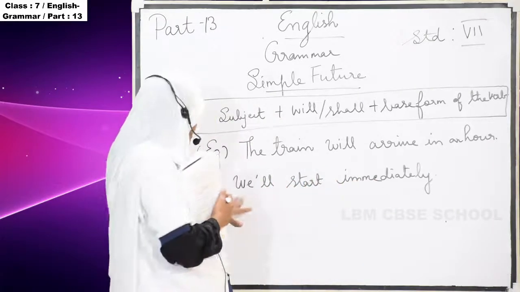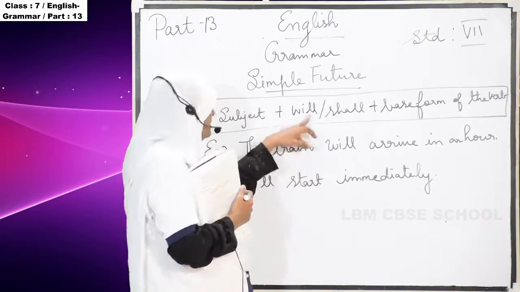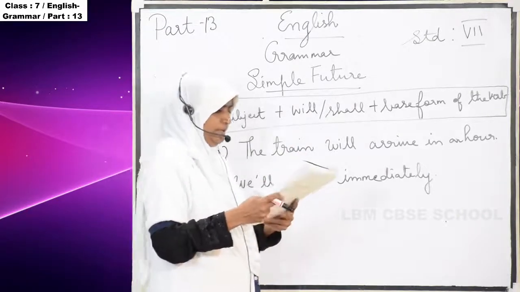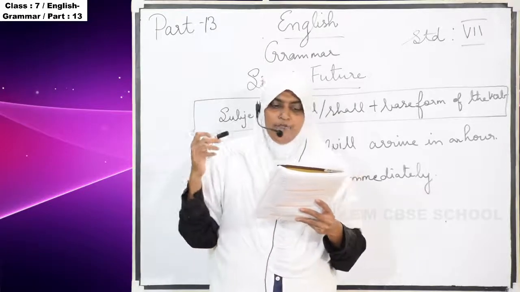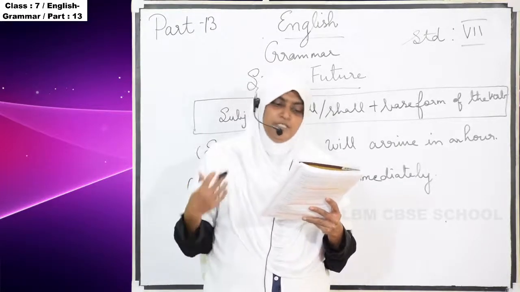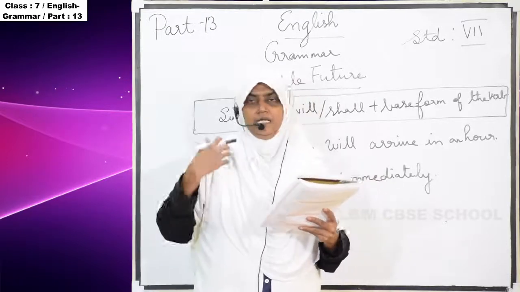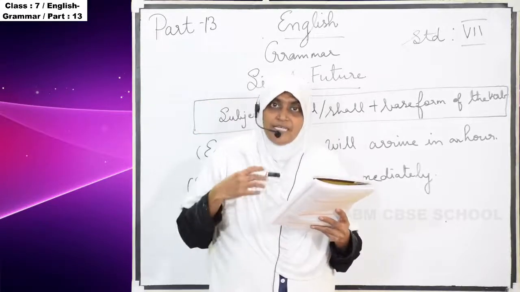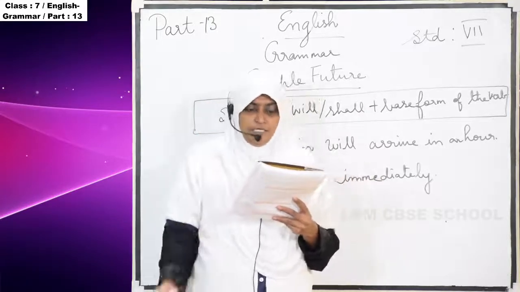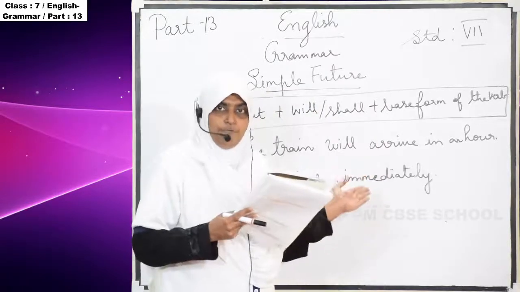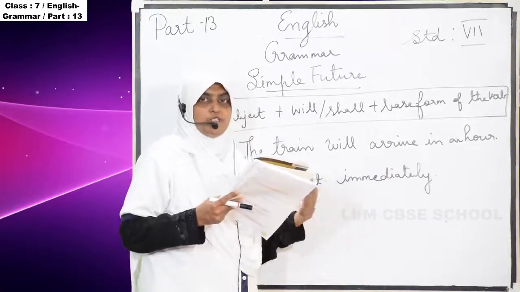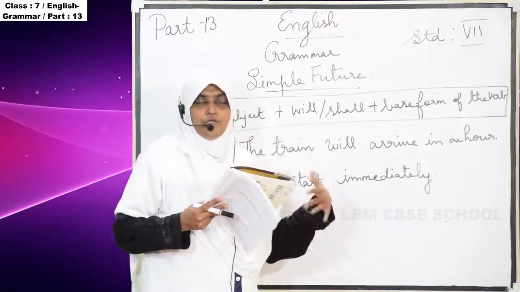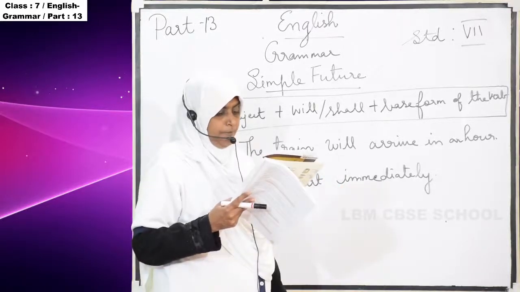So they are using that will in a different way. We will start immediately. So what is the meaning of that? I and we, to express a spontaneous decision. We will start immediately. That I and we, that subject, to express a spontaneous decision they are telling. So this is also a future, simple future. What is going to happen? That is we will start immediately. We are going to start immediately. That is the meaning.